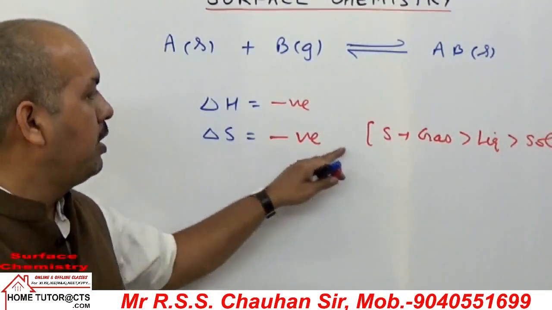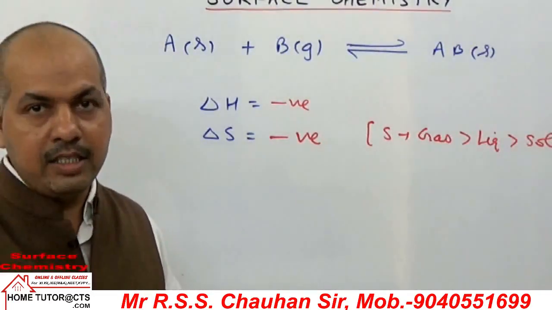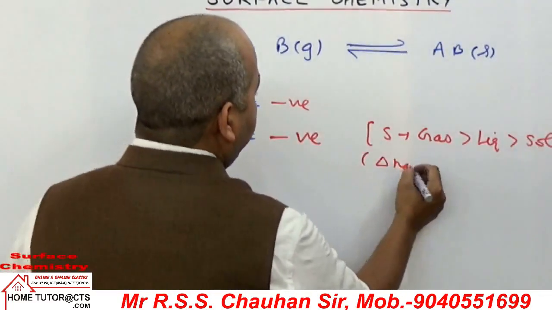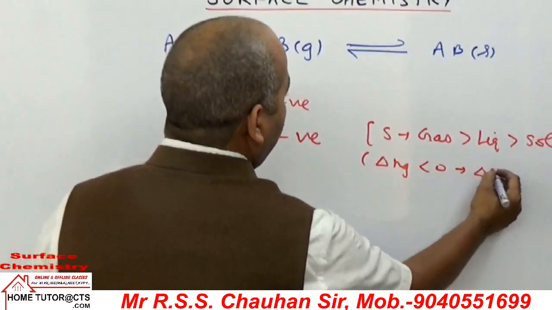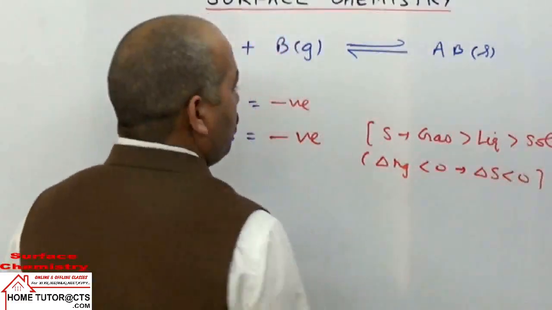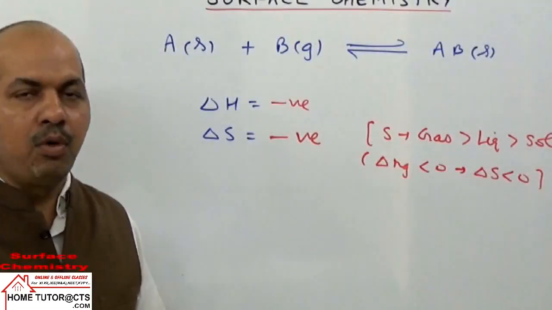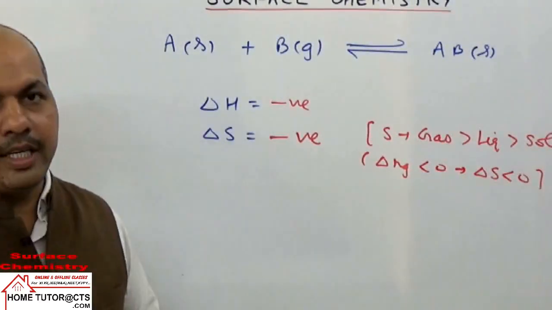What is entropy change? Entropy of products minus reactants, or in reactions, if delta Ng is negative, then delta S is also negative, less than 0. So when the reaction takes place, moles of gas decrease, so entropy decreases.